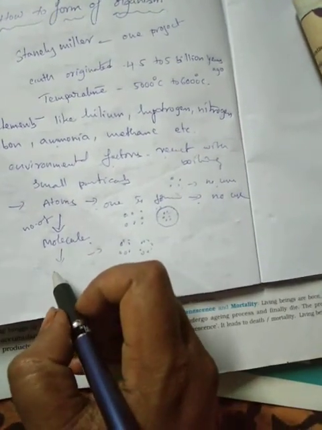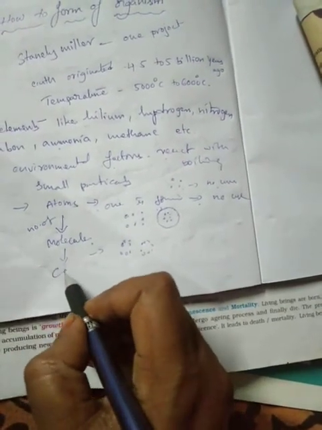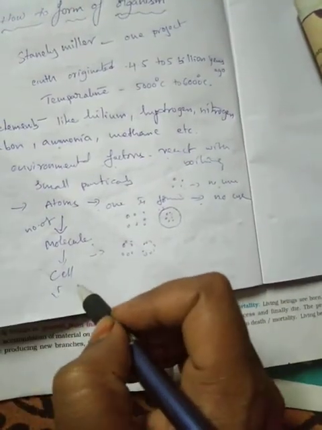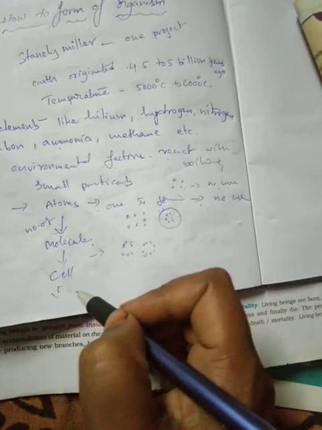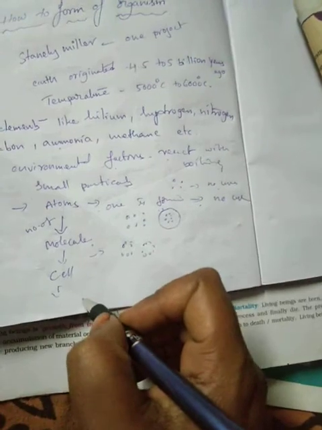A single molecule is of no use, but a number of molecules fuse to form a cell. It is a very important word. Cell, what is the use of cell? Cell is a structural and functional unit of the body.